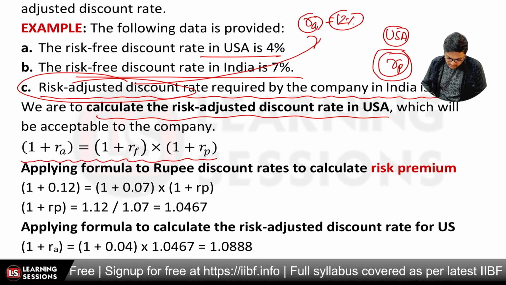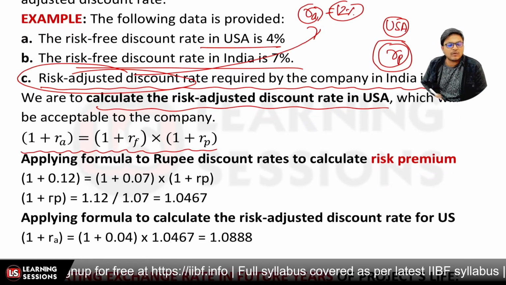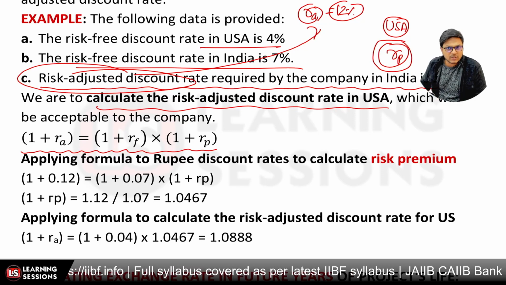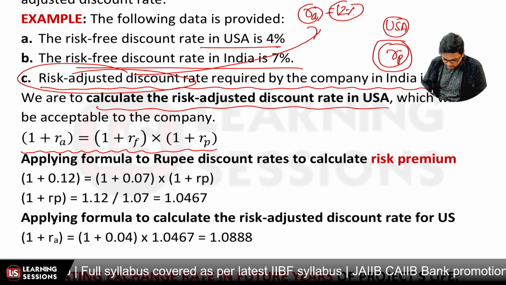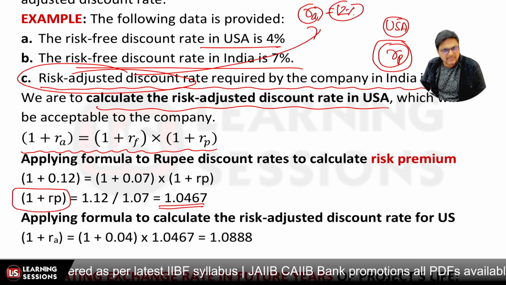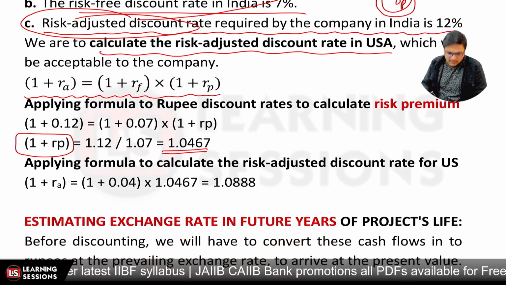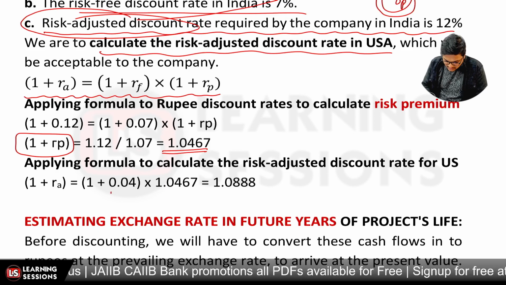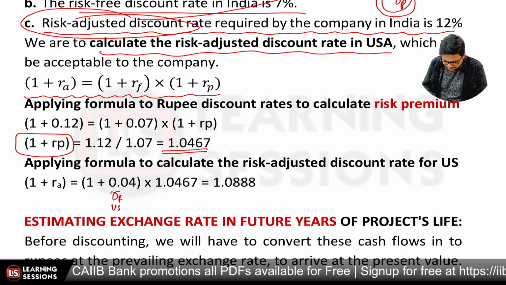That will be calculating as what? RA is 12%, so 1 plus 0.12. RF, the risk-free rate in India, is given to be 7%, so 0.07 over there. And from here we calculated 1 plus RP to be 1.0467. Particularly we'll be using this term in the case of the USA terminology, that is, this is the risk-free rate in the USA.